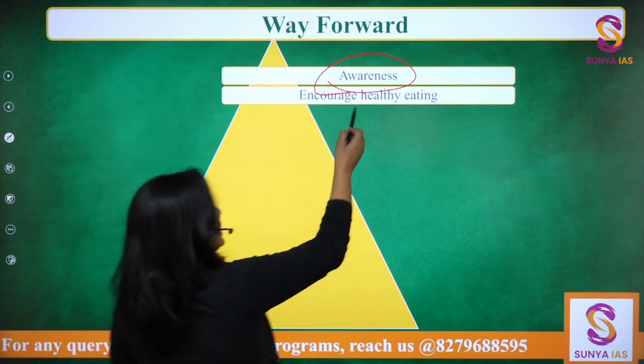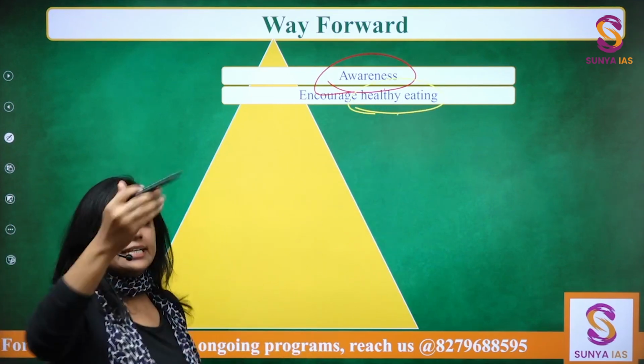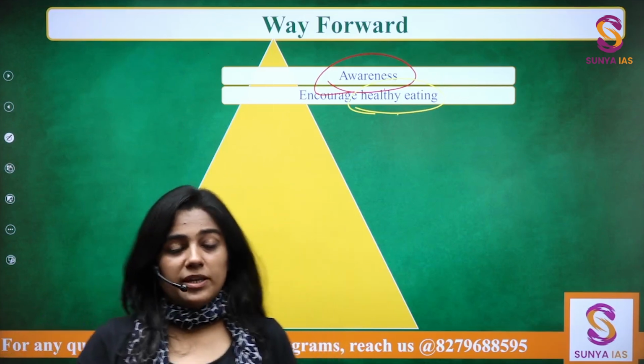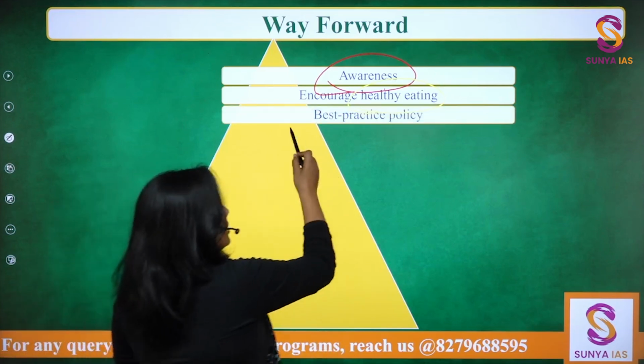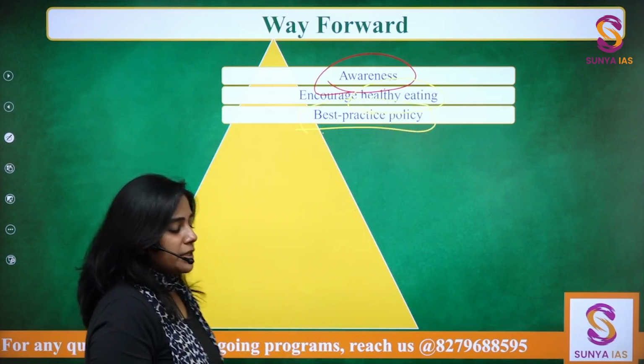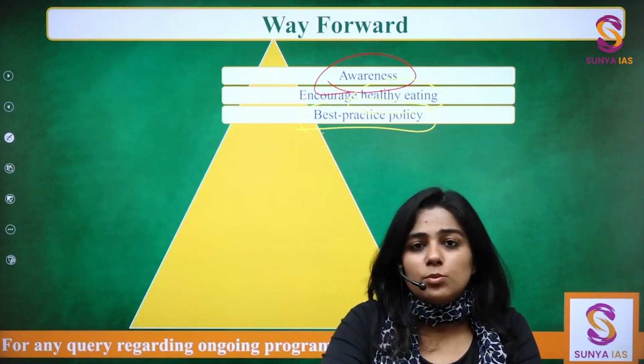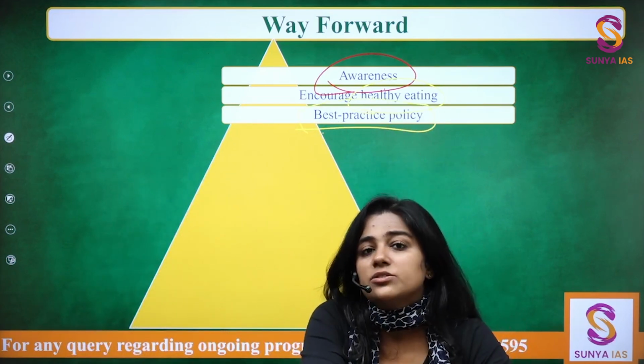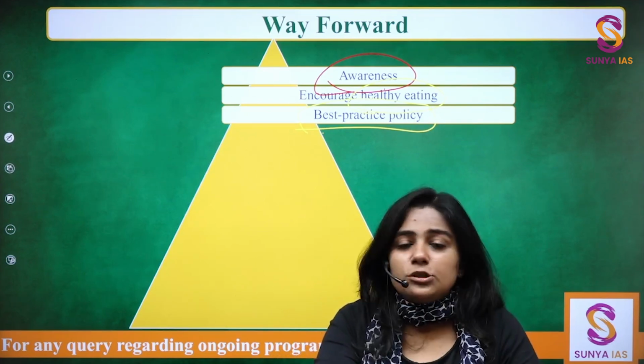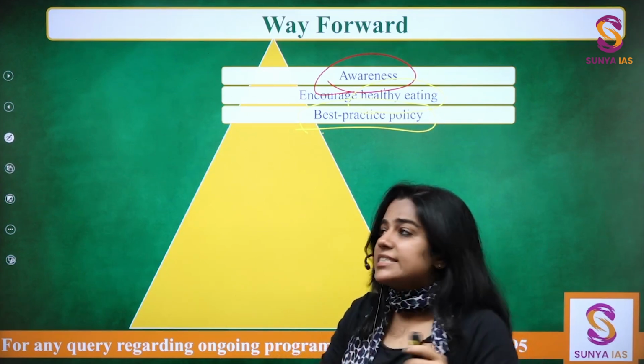Then healthy eating has to be encouraged. So here eat right movement also becomes very important. The best practice policy, so the companies or the enterprises which are trying to eliminate trans fat from their production, they need to be brought forward and even incentivized.